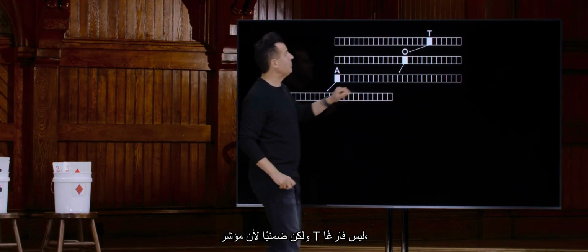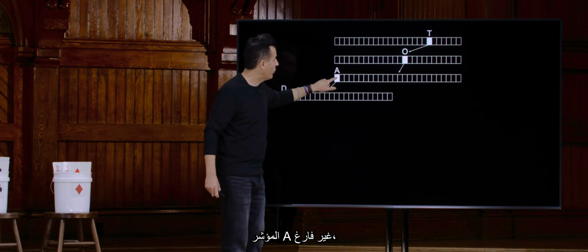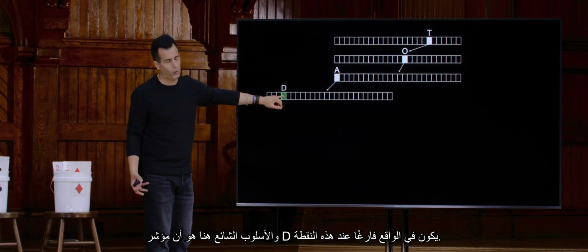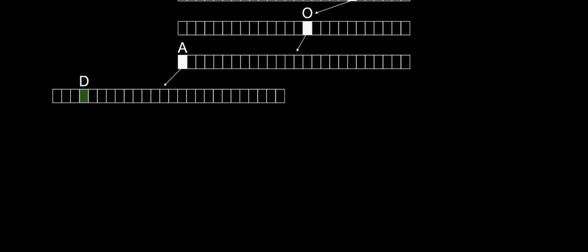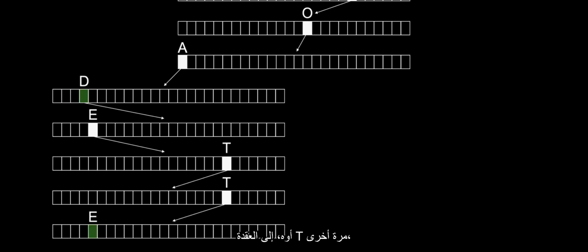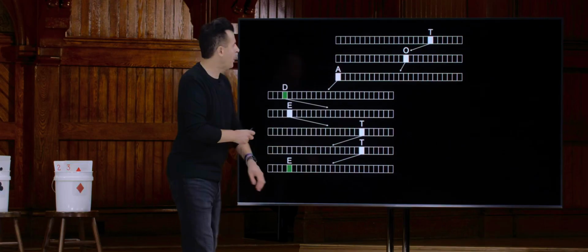But implicitly, because the T pointer is non-null, the O pointer is non-null, the A pointer is non-null, and the D pointer is in fact null at this point, is the common technique here. This allows me to insert other names from Nintendo's universe, like Toadette, because I can continue from here to go to the E node, to the T node, to the T node again, and an E node, which I'll again mark in green. So you can even have names that are substrings, or equivalently superstrings of each other, by just